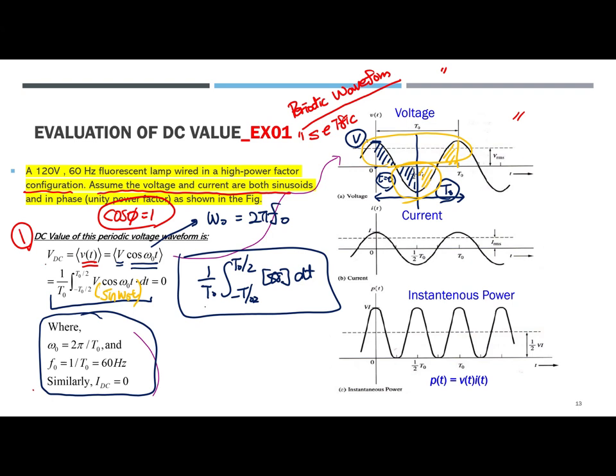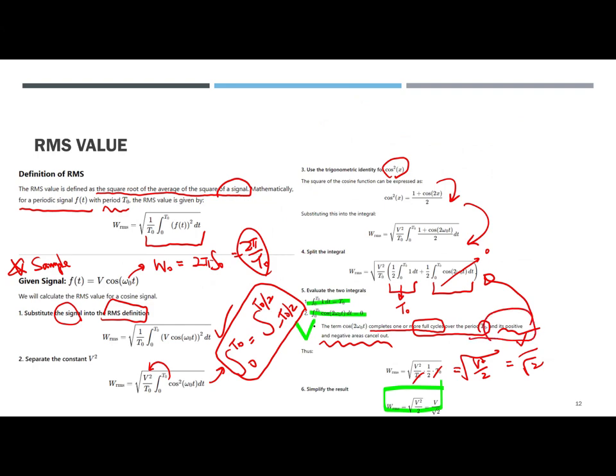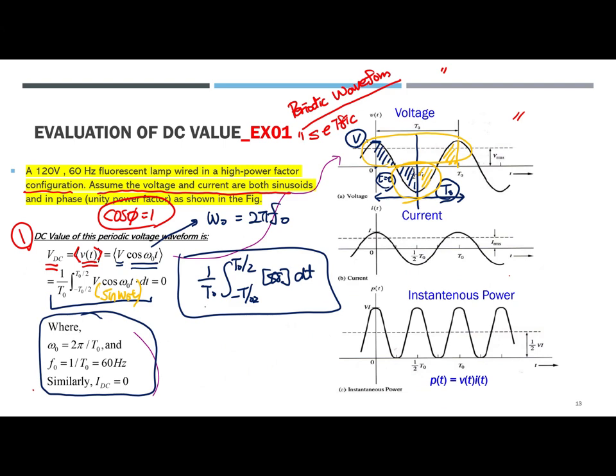So that is the formula: V sub DC is the time average operator of v of t, which is 1 over T sub 0 times the integral from minus T sub 0 over 2 to T sub 0 over 2. We learned before that the positive and negative values cancel out over the full cycle, so this value is going to 0.